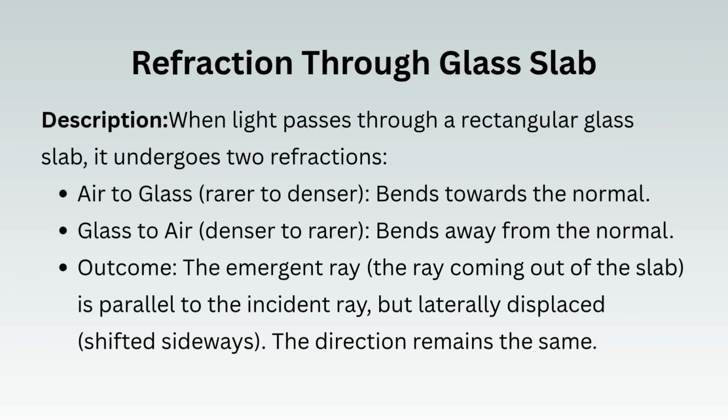Refraction through a glass slab. Description: when light passes through a rectangular glass slab, it undergoes two refractions. Air to glass, rarer to denser, bends towards the normal. Glass to air, denser to rarer, bends away from the normal. Outcome: the emergent ray, the ray coming out of the slab, is parallel to the incident ray but laterally displaced, shifted sideways. The direction remains the same.